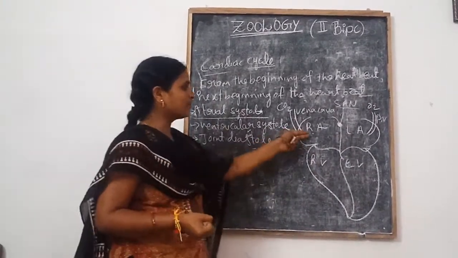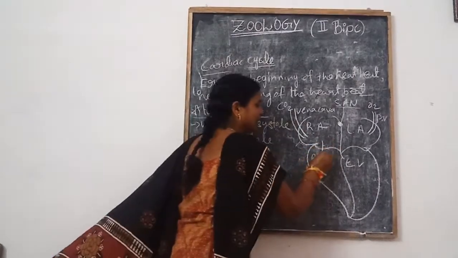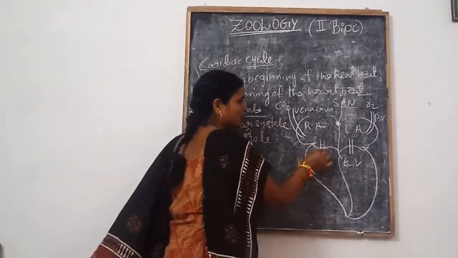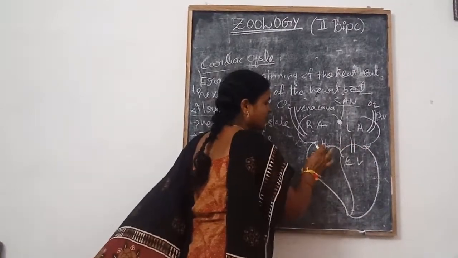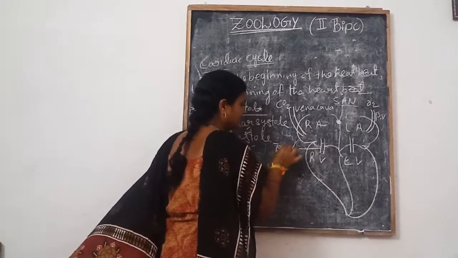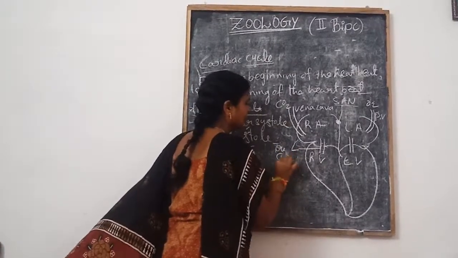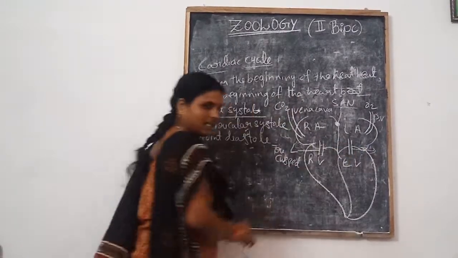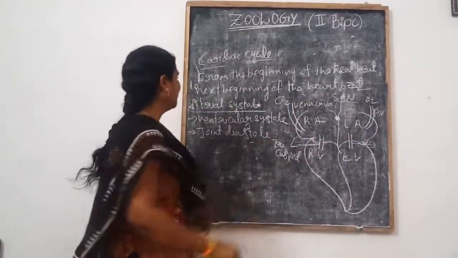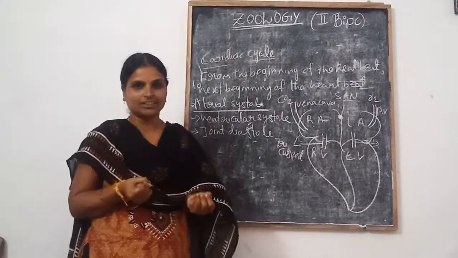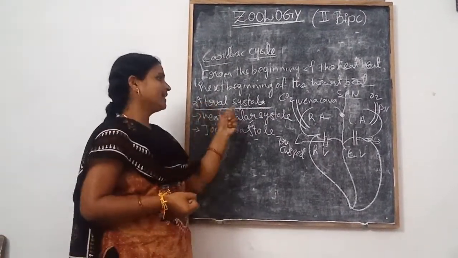The blood pumps into the respective ventricles through the AV valves. These are the AV valves: here the tricuspid valve, here the bicuspid valve. That is called atrial systole. The atria are involved in contraction. That is the atrial systole.